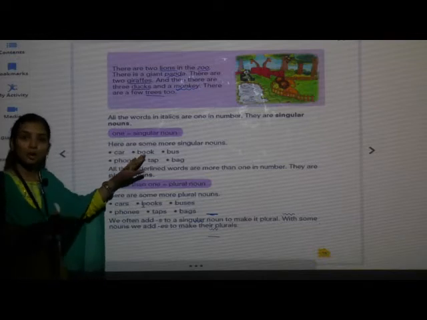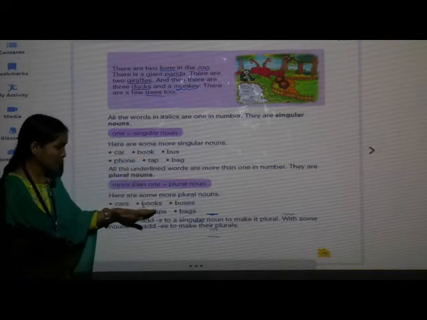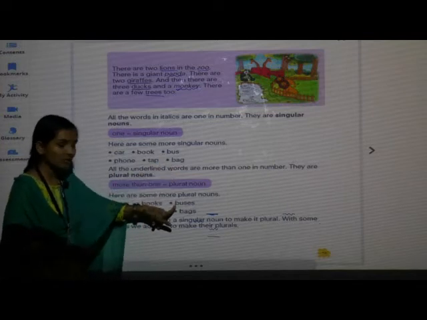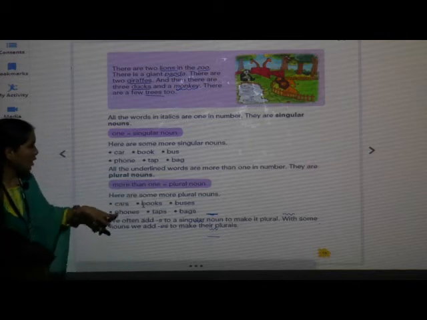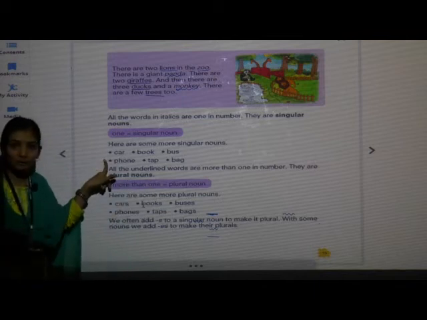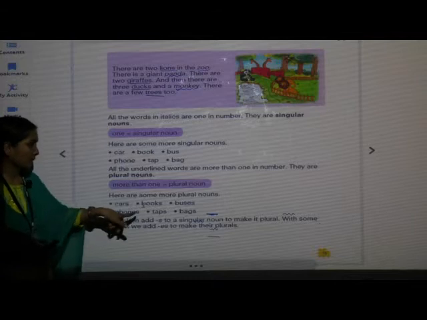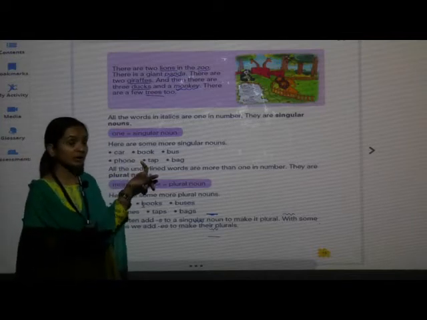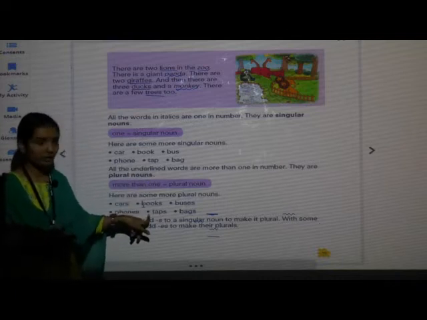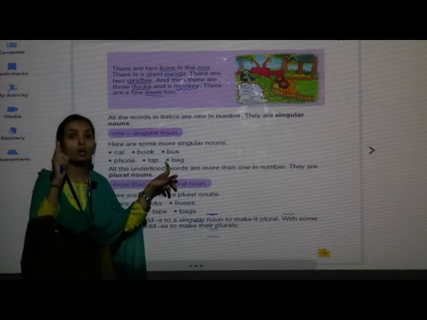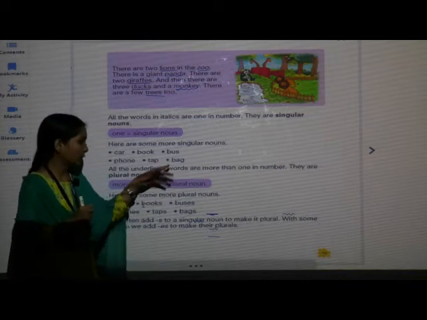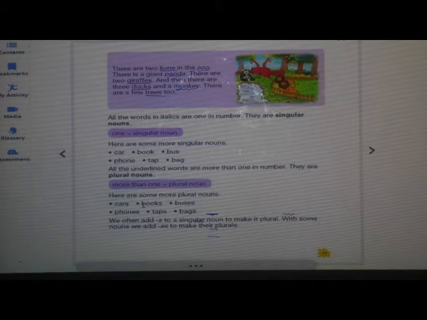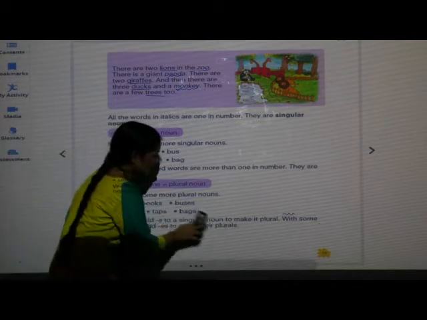Book, more than one book, it is books. Bus, more than one bus, it is buses. Here, phone, more than one phone, phones. Tap, one tap and more than one, taps. Here, bag, only one bag. More than one, we call it as bags.